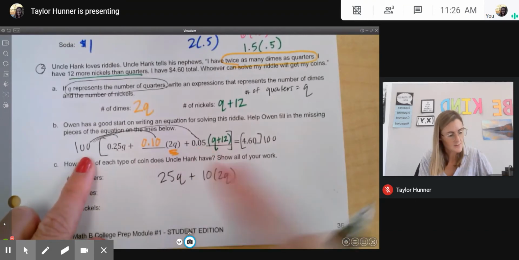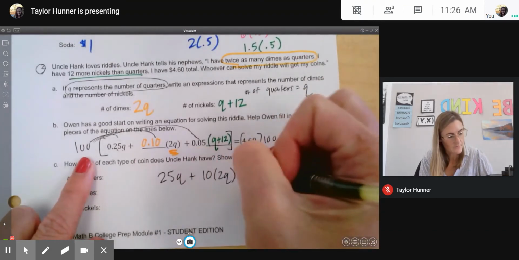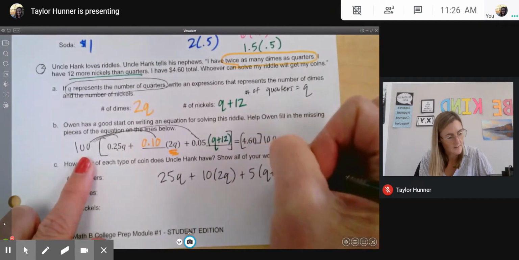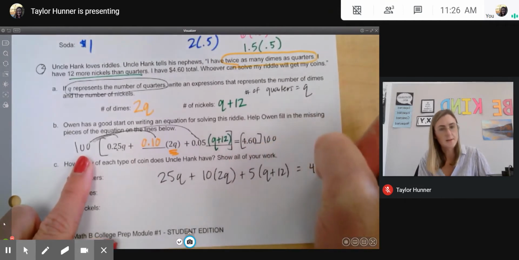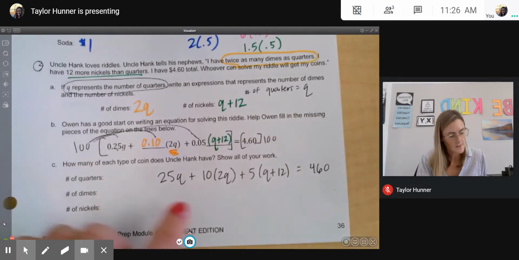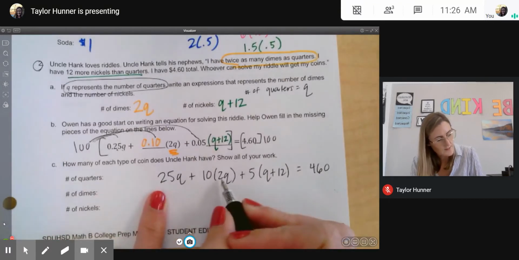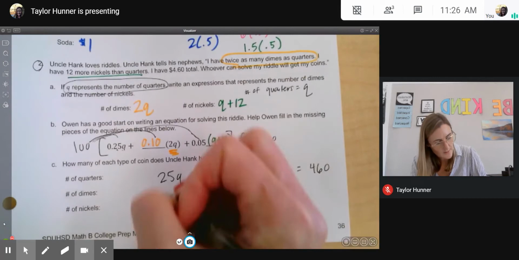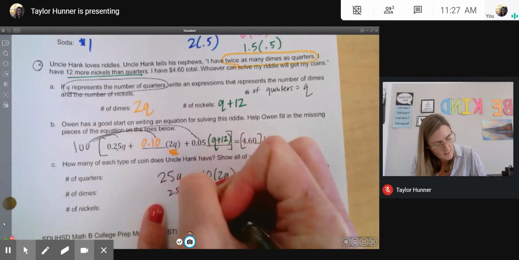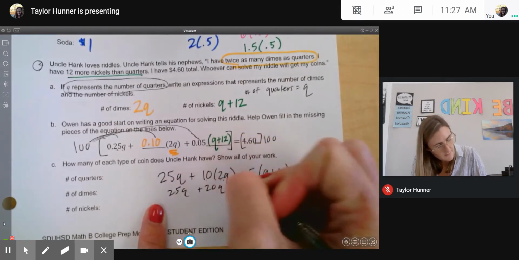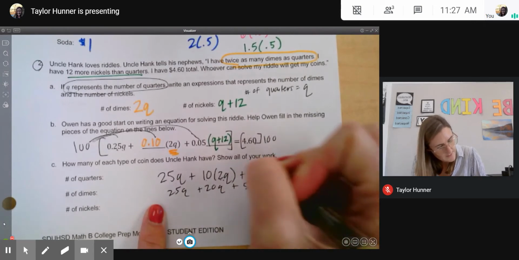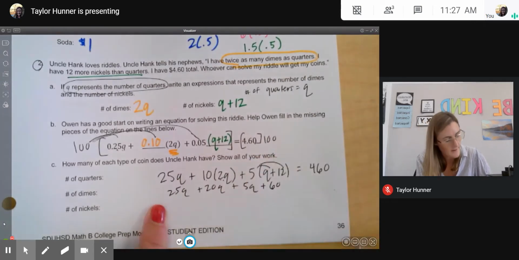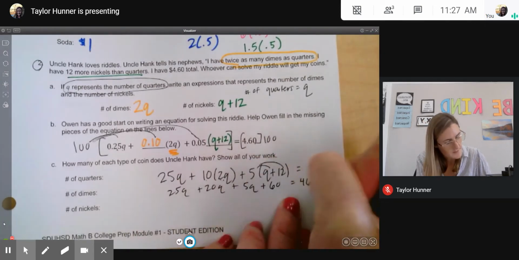So 100 times 0.05 will be just 5 times Q plus 12, and then 400 equals 460. So now I have 25Q. 10 times 2Q will be 20Q. So 25Q plus 20Q plus 5Q plus 60. I'm going to distribute that 5 equals 460.